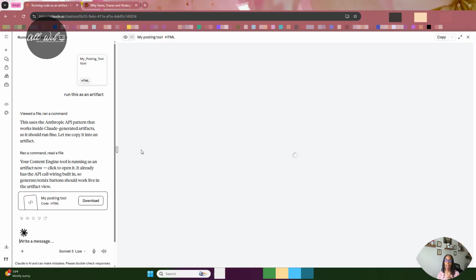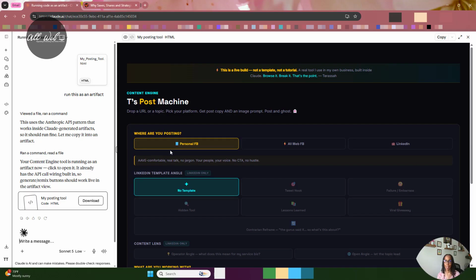And again, I have it within my Claude because I've been working with it for months. It knows my brand, my audience, my voice. So this is my actual tool. It's HTML based and it runs within Claude. These are the 3 channels that I use the most.